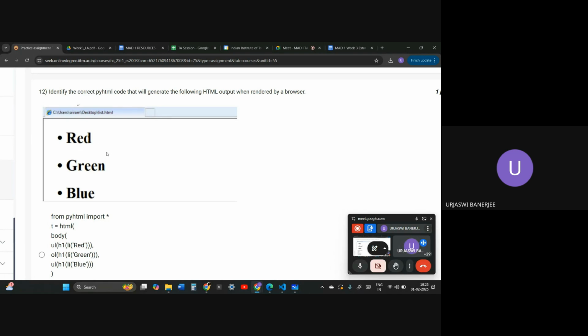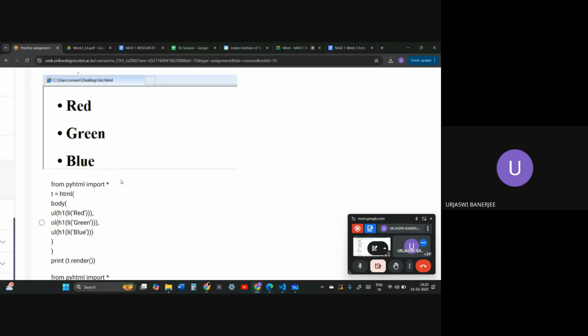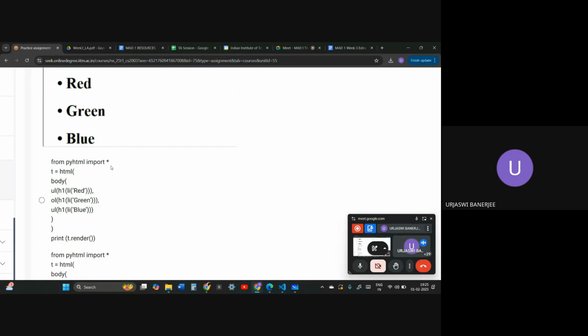They have used the h1 tag back to back because all of them have the same style, and they have used a list. Now it depends on which type of list they have used, whether an ordered list or an unordered list. You can specify the type of list in the HTML code, and it is an unordered list that shows this type of output. Over here, let us move through the options.